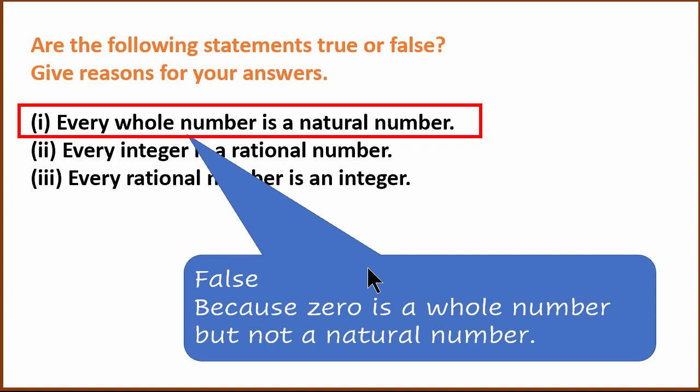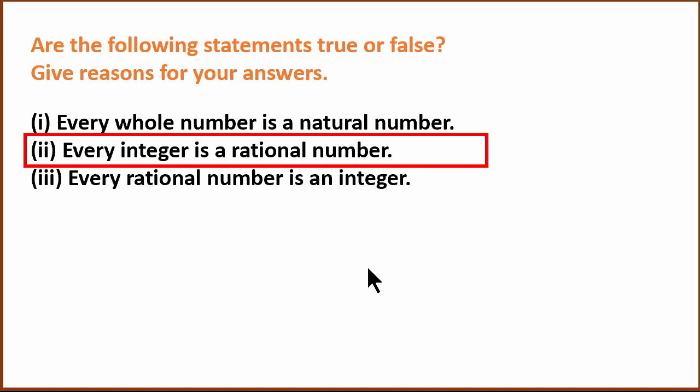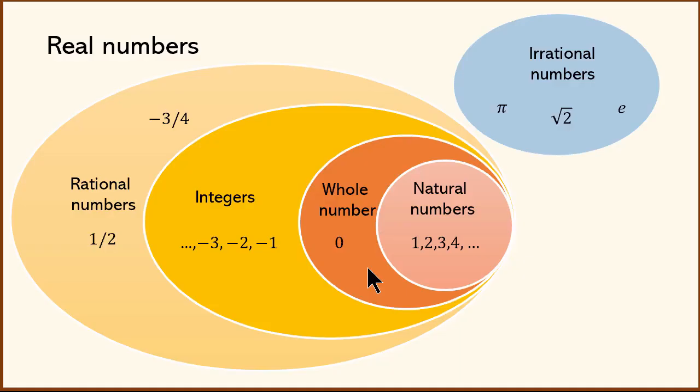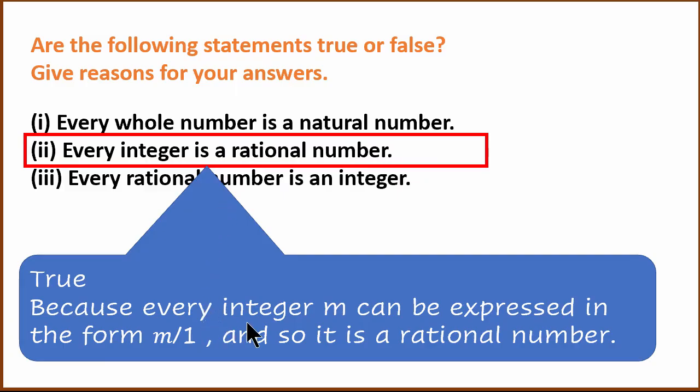Now let's look at the second question. Every integer is a rational number. Yes, every integer is a rational number, as you can see in the diagram. Every integer m can be represented in the form m divided by 1, so in p/q format, and so it is a rational number.